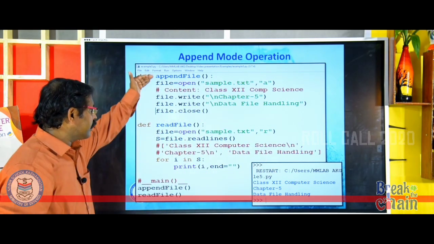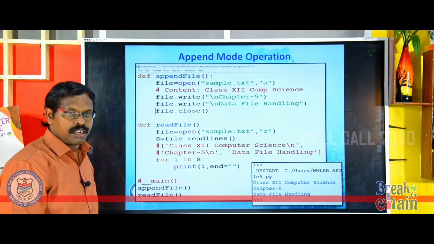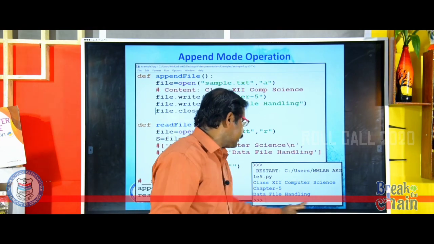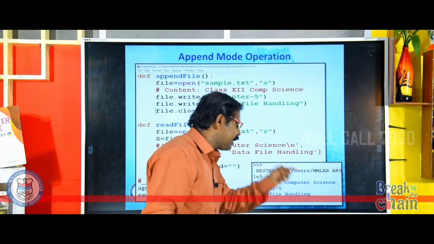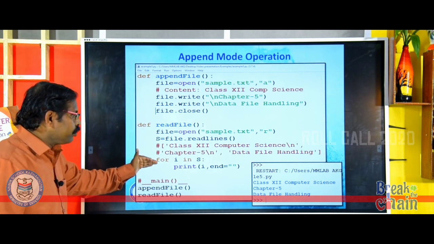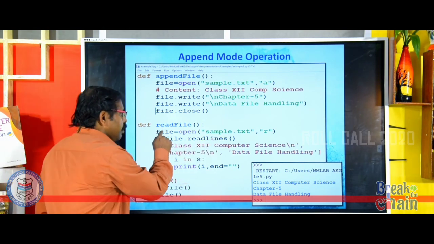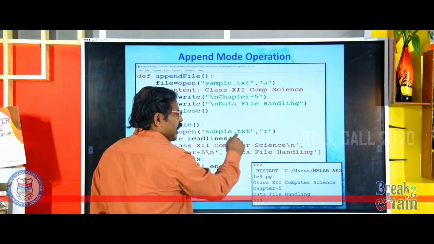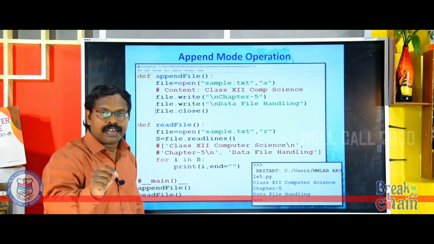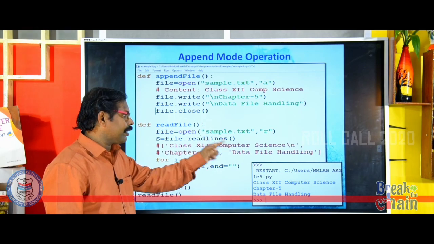That means after executing this function, a file with the content class 12 computer science, chapter 5, data file handling, will be there. Now you see, I am going to read the same file in read mode, file equal to open sample.txt, r. Here I am using readlines instead of readline. s is equal to file.readlines.